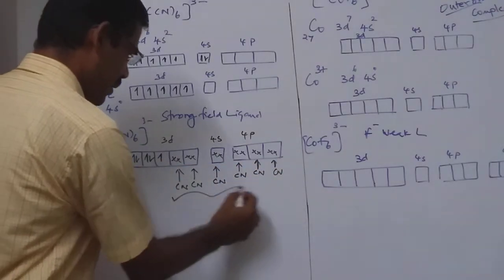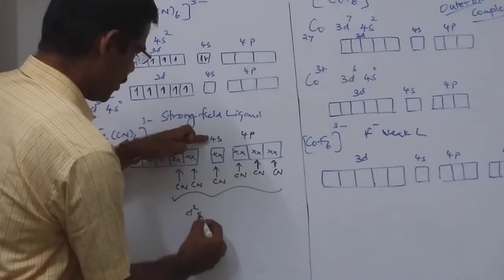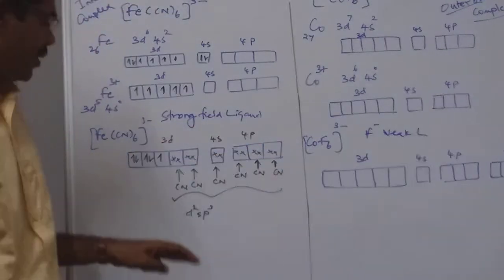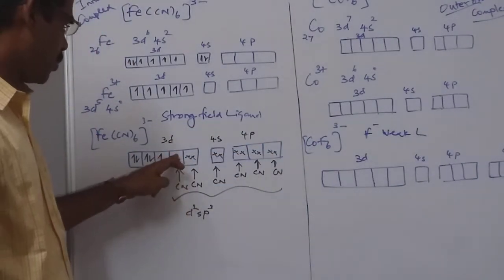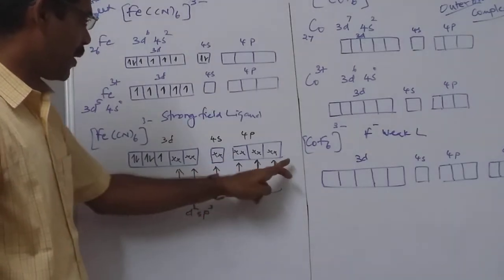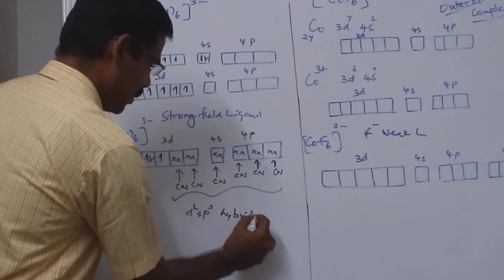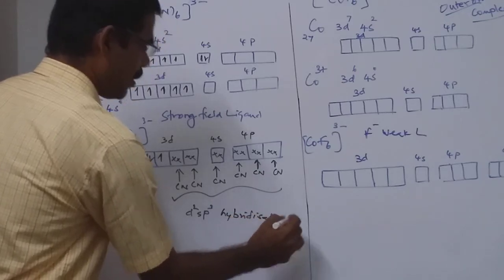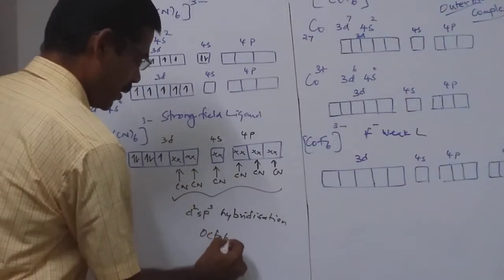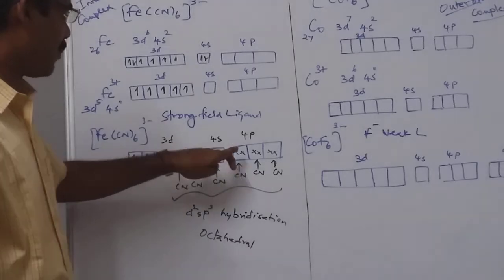Now you can see that 2 d orbitals, 1 s orbital, and 3 p orbitals will undergo hybridization. As a result, you can see 2 d orbitals, 1 single s orbital, and 3 p orbitals. As a result of this, d2sp3 hybridization will be observed here. As a result, we know the geometry will be octahedral. So here you observe the inner d orbitals are involved.